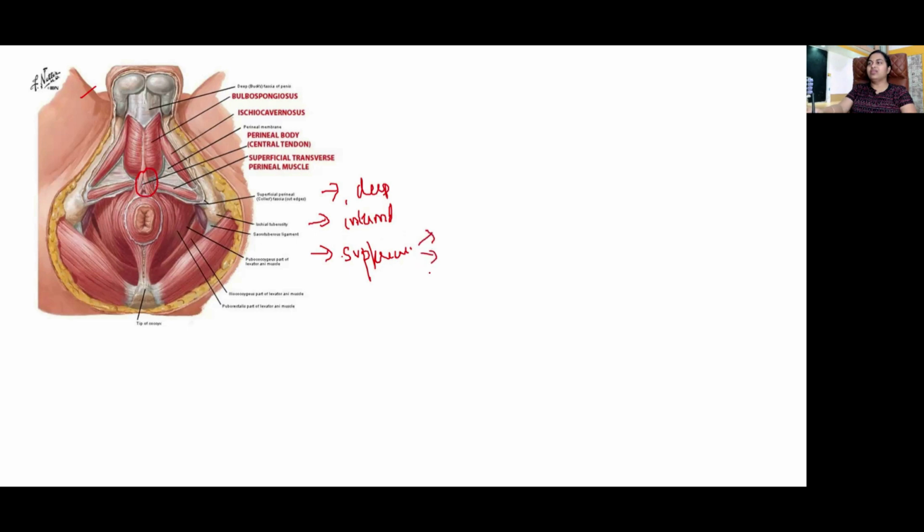Superficially, it receives the insertion of the superficial part of the external anal sphincter, and then the superficial transverse perineal muscle, and then bulbospongiosus, which lies on either side of the midline, and not the ischiocavernosus.